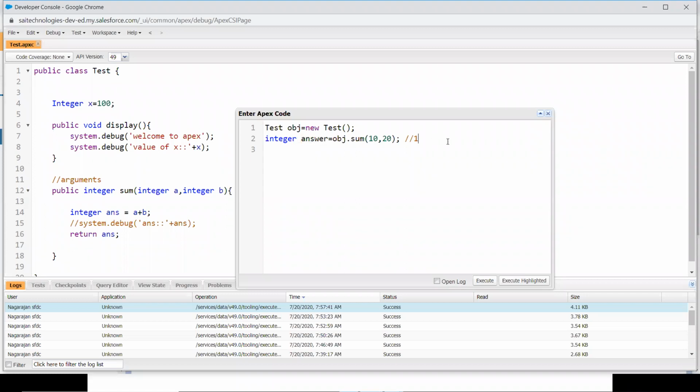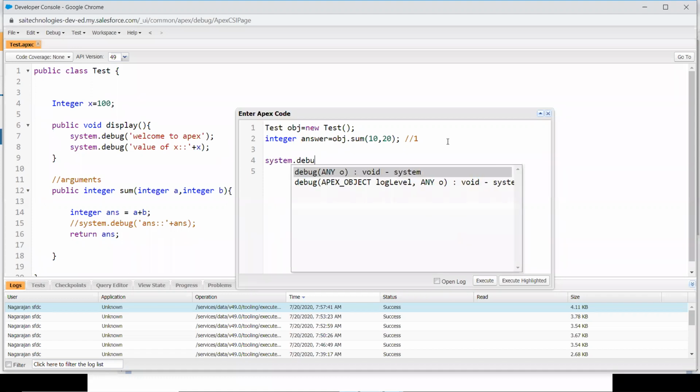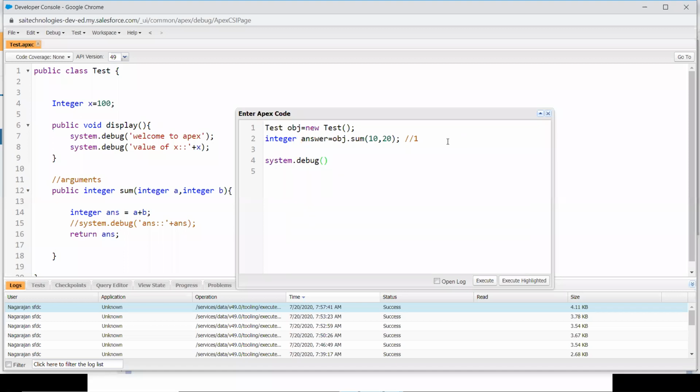Okay, so let's see. I'm going to print the value over here. Let's see what the output is. Previously we printed it inside the function. Now we are taking it outside. System.debug, let's say answer over here. Let's execute it. Before that, save the class.